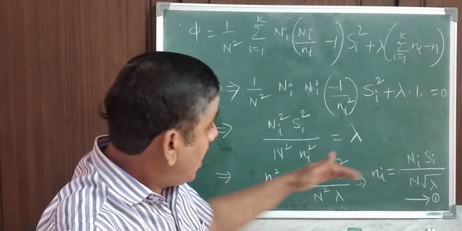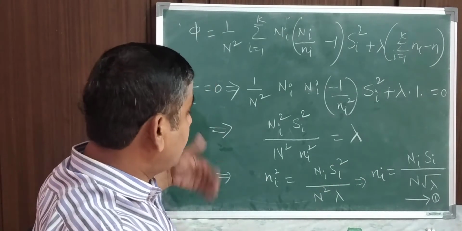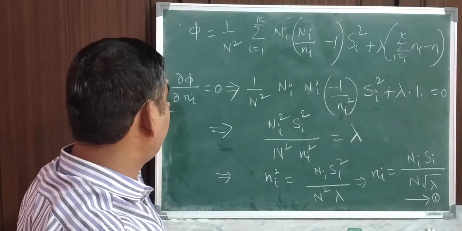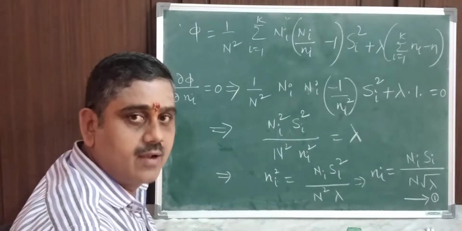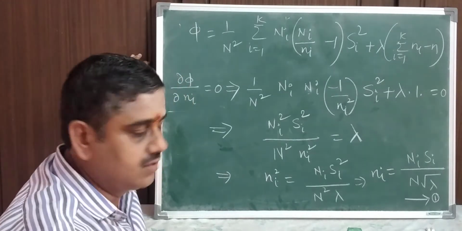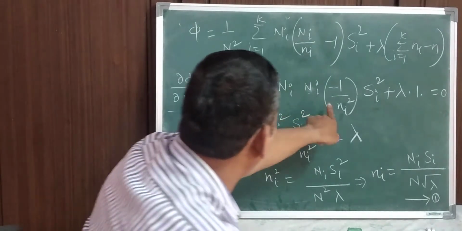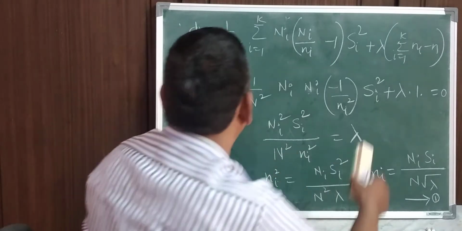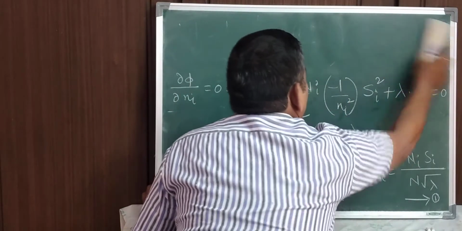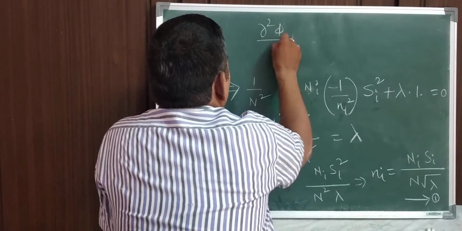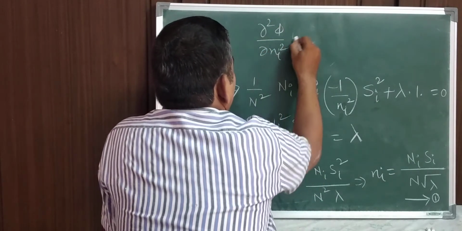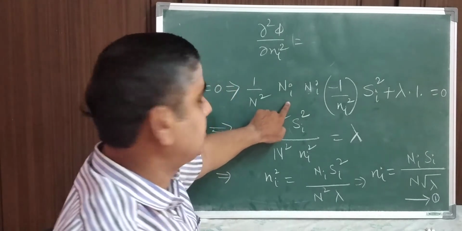Okay. I have to consider the second part of the proof. That is, I have to consider the second differentiation, dou square phi by dou ni square. This was the first differentiation. I do the second differentiation here so that I prove it. So dou square phi by dou ni square, that differentiation. This is the first differentiation.